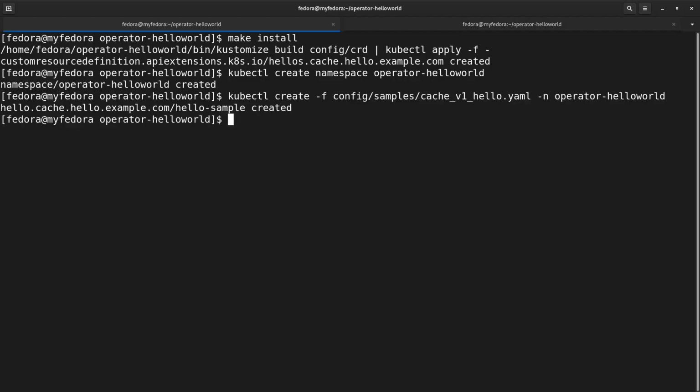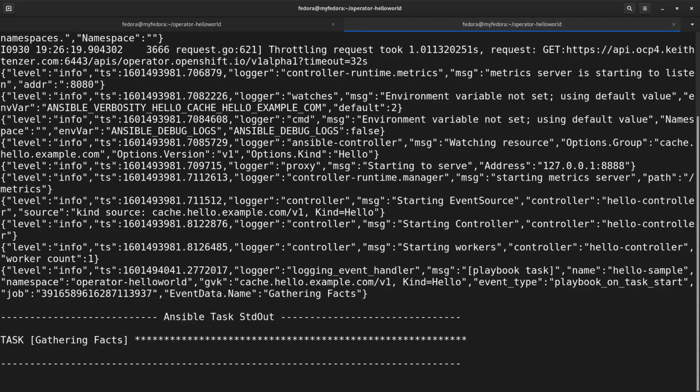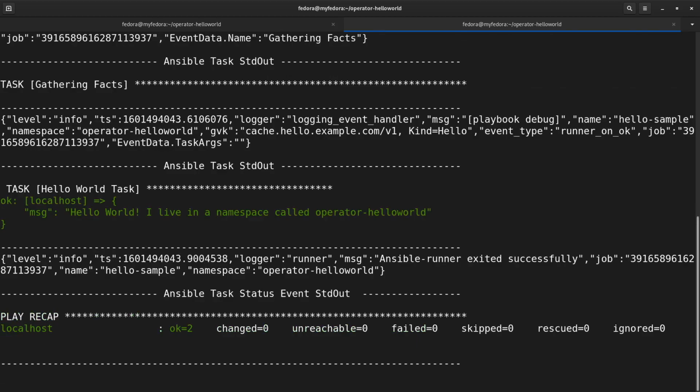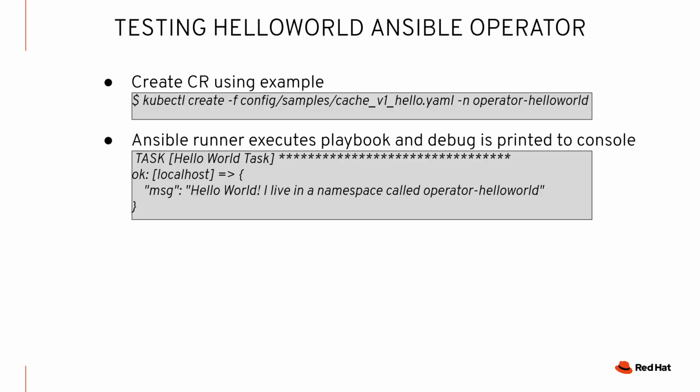There it is. And as soon as that happens, you're going to see basically the Ansible code executing here, and we've just seen that. So it ran our task, everything worked, the code is good. Hello world, I live in a namespace called operator-hello world. Again, the namespace we got dynamically, as we showed you, and so this part was successful.